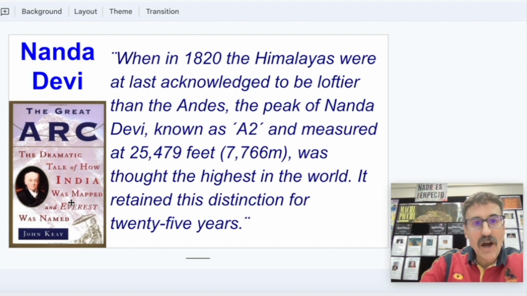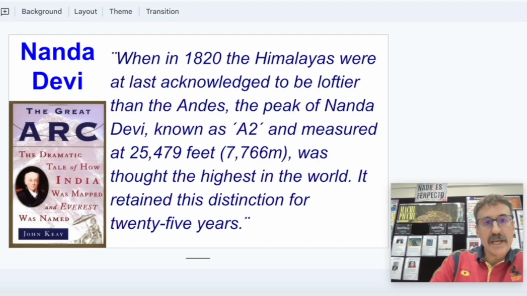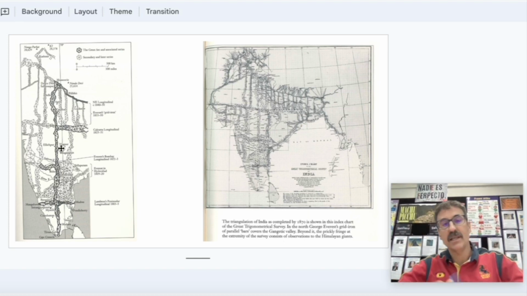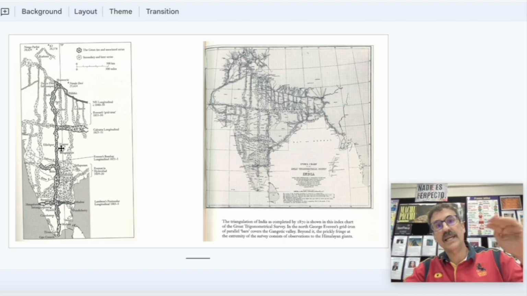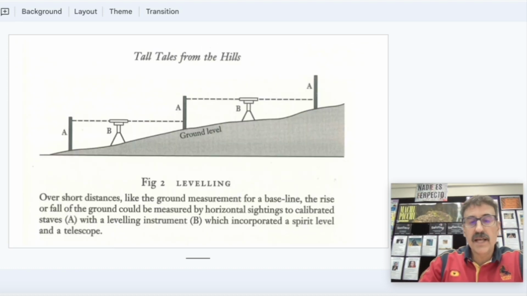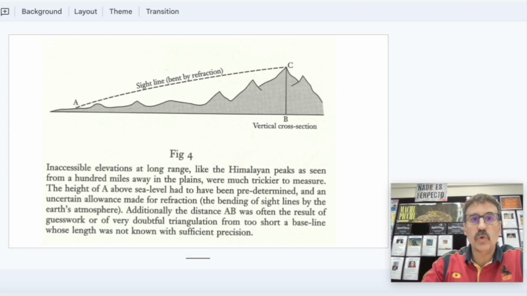So here they say how Everest was named. This book is about how they mapped India. They started in the south of India, and through trigonometry, you can see a lot of triangles here. They start going up, up, and to the sides, mapping India and calculating the altitude of different terrains. It was done with towers and with different posts, and through trigonometry, they were able to calculate.